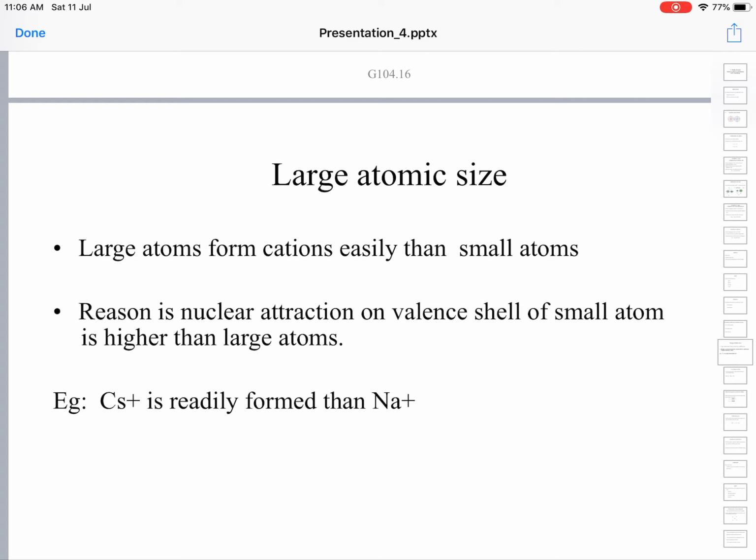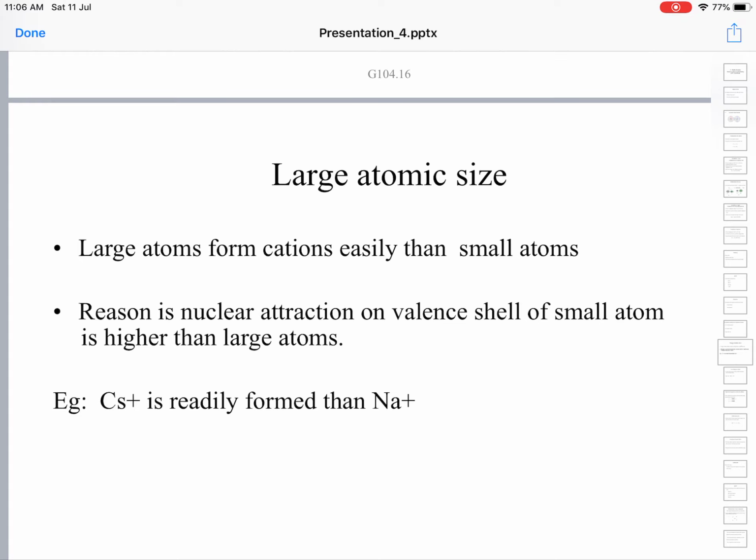As the size increases, the ionization potential also decreases. So large atoms, because of this increased distance, tend to lose electrons more easily to turn into positively charged ions.